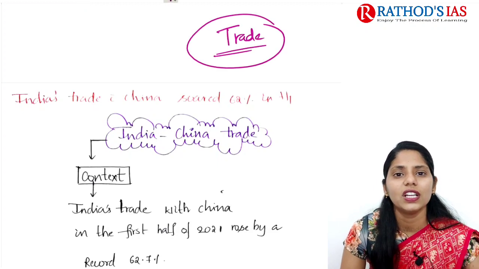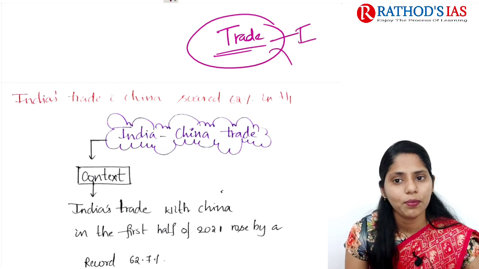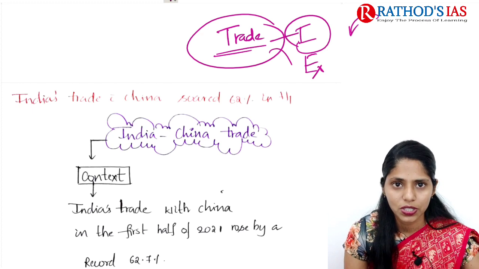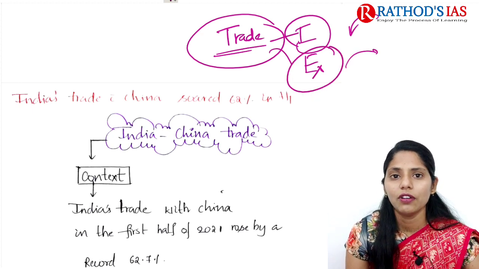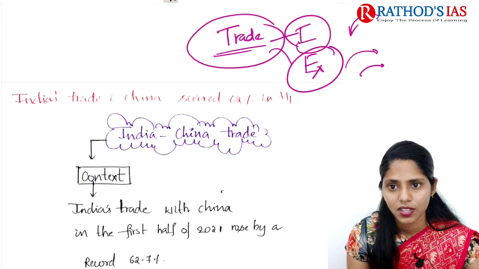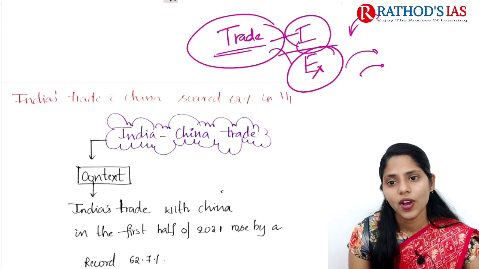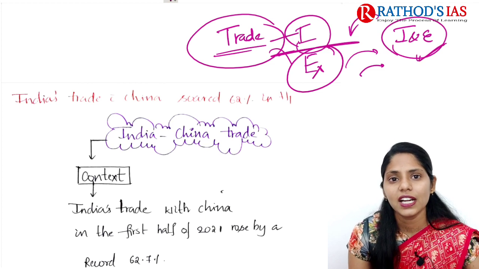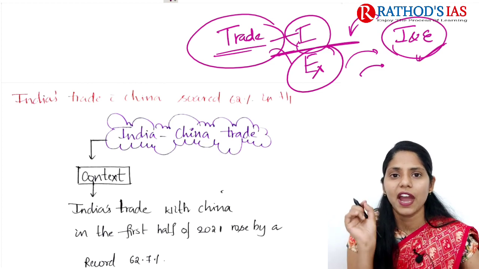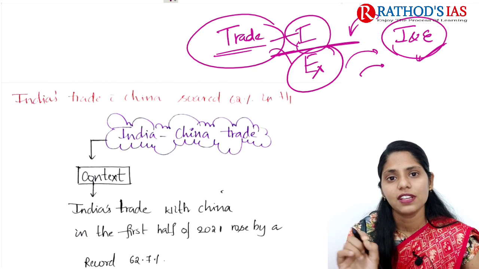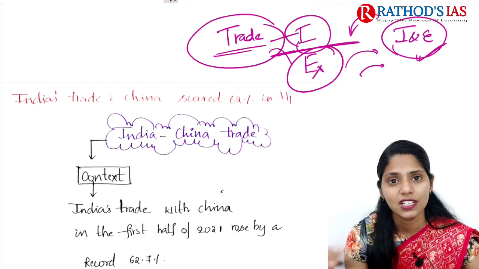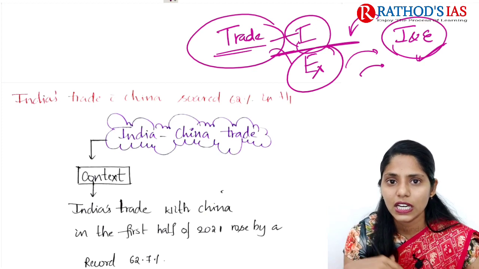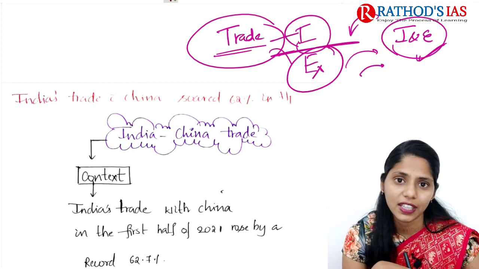Okay. So if you're talking about some basics, you need to know about trade. So what does trade include? Trade mainly includes imports and exports. Imports means whatever we are getting from other countries. Exports means we are sending our products to other countries. So why do we need to go for imports and exports? Because no country is self-sufficient in its demands and needs, right? So because of this, one country needs to be dependent on another country for satisfying its needs.